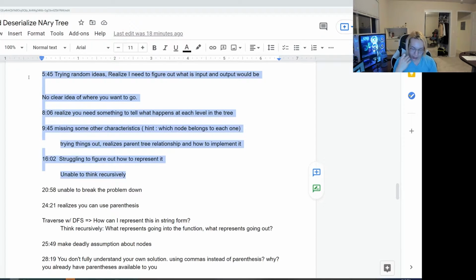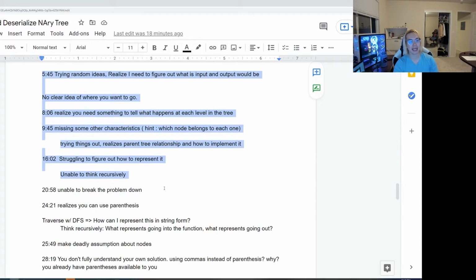So if this was me, I would definitely take this first 15 minutes and highlight it and say, hey, I need to be much, much stronger with being able to process tree problems and recursion. If all I'm trying to do here is establish the parameters of a recursive problem, never mind actually trying to solve this particular problem, then chances are I have not seen problems like this before, and I need to be much more familiar with it. So that's the first takeaway.